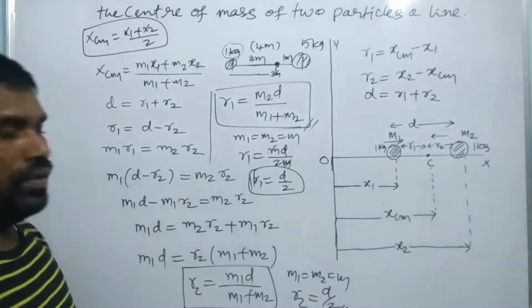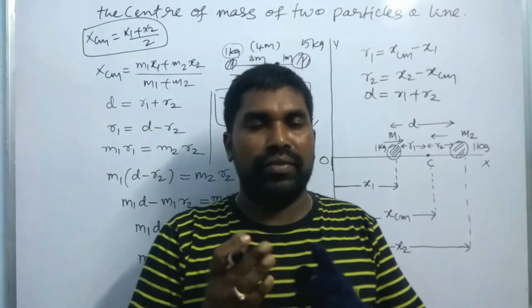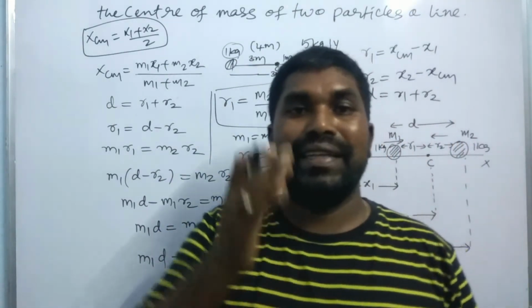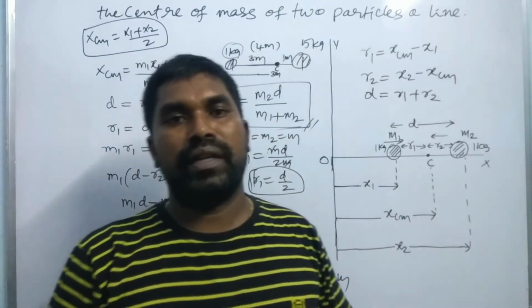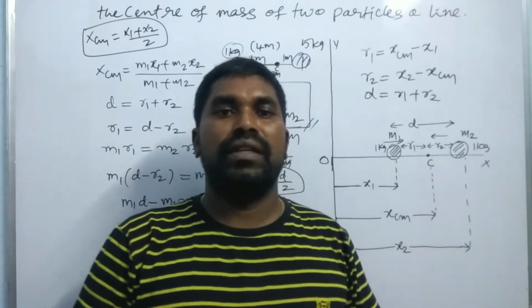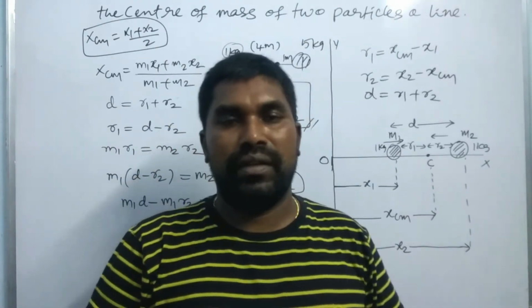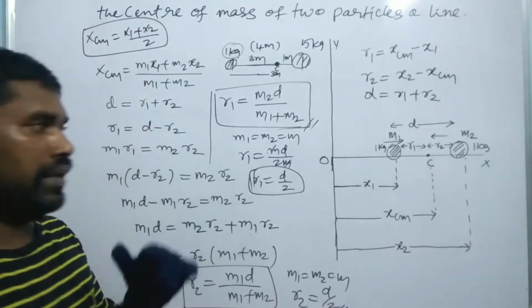So if two equal masses are along a line, the center of mass is at the center point. But in case of different masses, the center of mass is nearer to the heavier mass. Right? Nearer to the heavier mass. This is the variation you have to remember here.